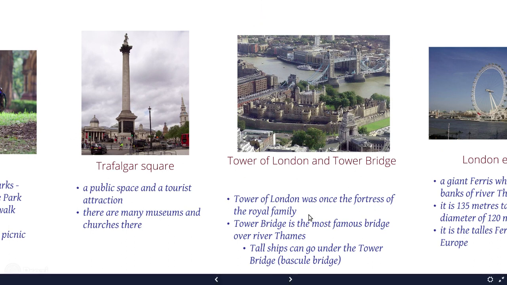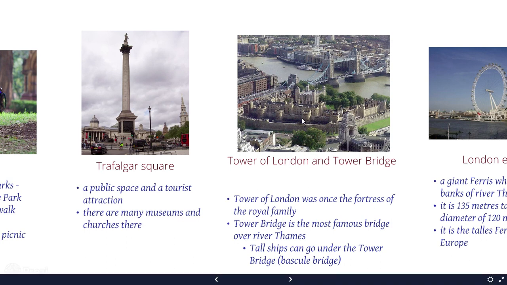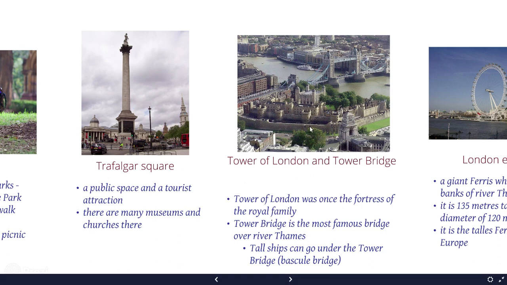And here you have two places. The Tower of London. This is the Tower of London. Yes, it is a fortress for the royal family. So the expensive things from the family are inside this place. You can go there. It's really nice, but you have to pay a lot. But you can see all the treasures. The family treasures are here.